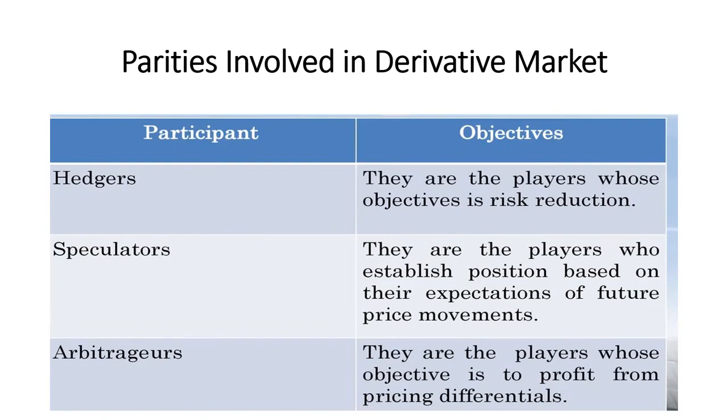They like to take risk and they want to earn money, so they establish a position based on their expectations of future price movements. Then arbitrators are the players whose objective is to earn profits by exploiting price differentials. Let me tell you on another slide.